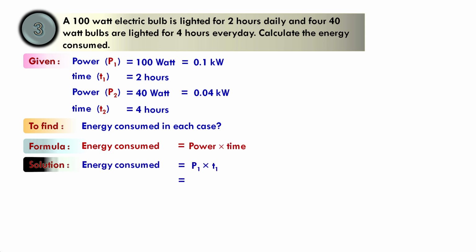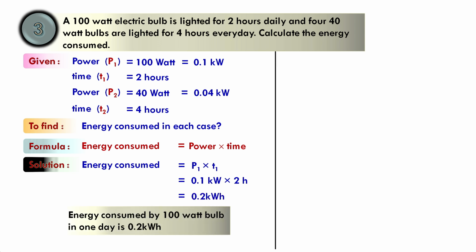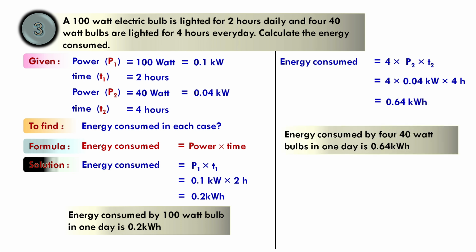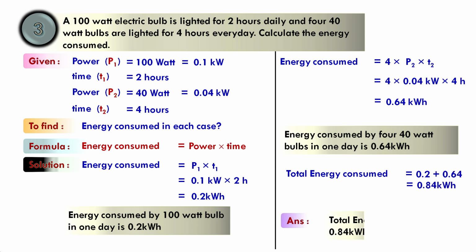Energy consumed by the 100 watt bulb is 0.1 into 2, which is 0.2 kilowatt hour, and energy consumed by the 40 watt bulbs is 4 P2T2, which is 4 into 0.04 into 4, which is 0.64 kilowatt hour. So total energy consumed will be 0.2 plus 0.64, which is 0.84 kilowatt hour.